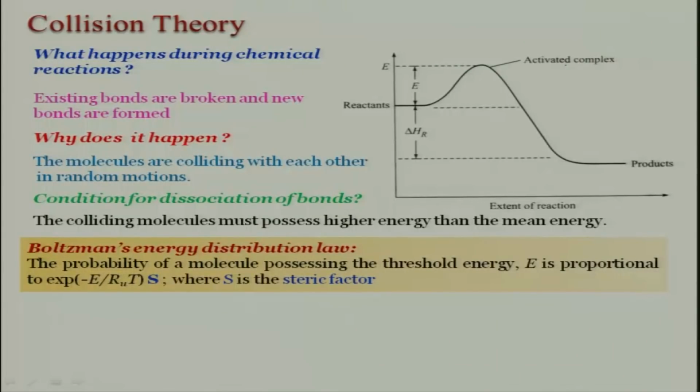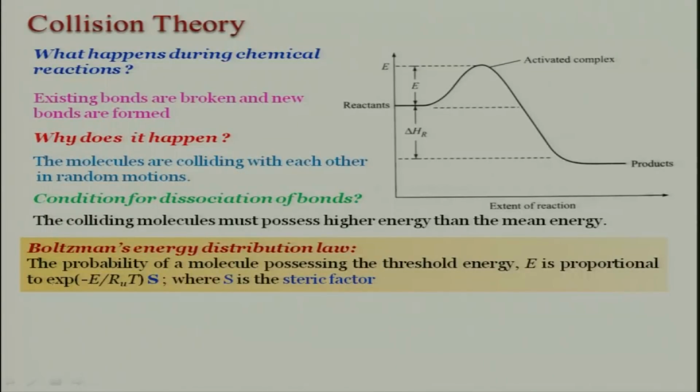Whenever this collision is taking place, we need to look at the probability of a molecule possessing a certain threshold of energy, which we call the activation energy. This probability is proportional to exponential of minus E by RT, where E is your activation energy.